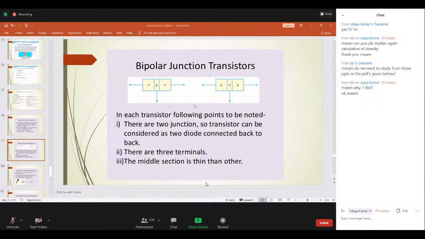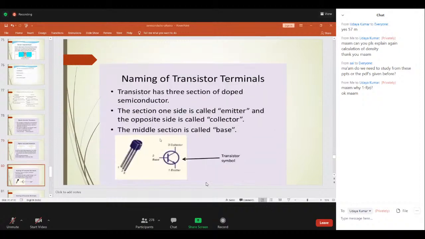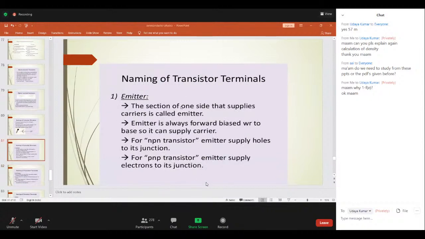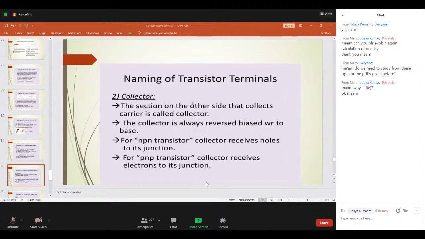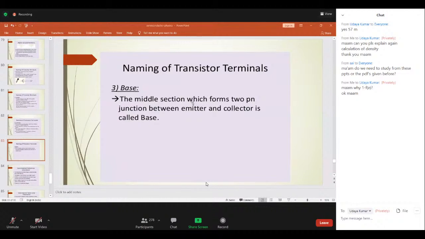We have three terminals here. This is the symbolic representation of a transistor. The three parts are emitter, collector, and base. The emitter is the first part, the collector is the last, and the base is the middle one.